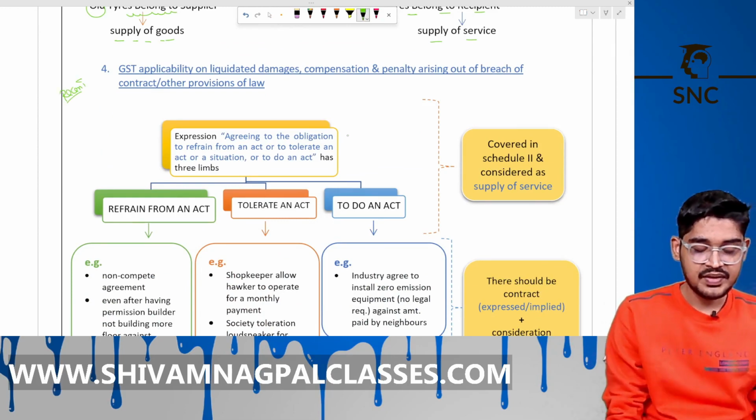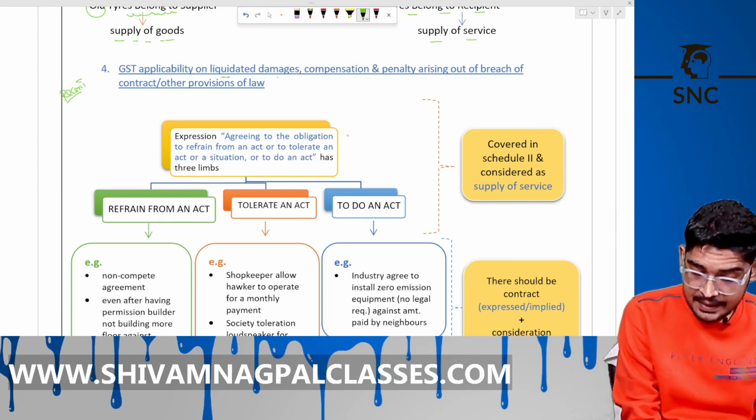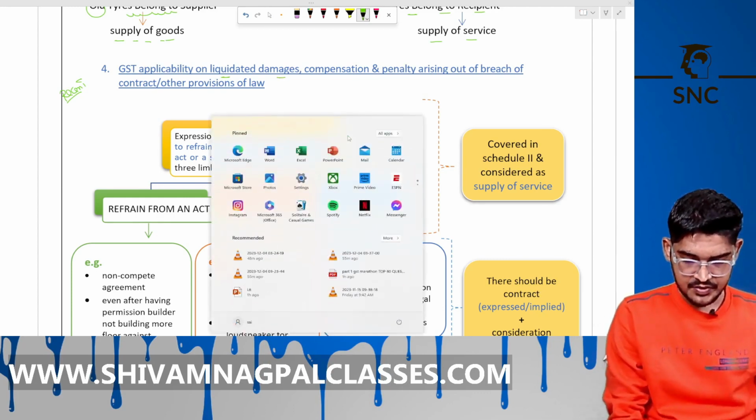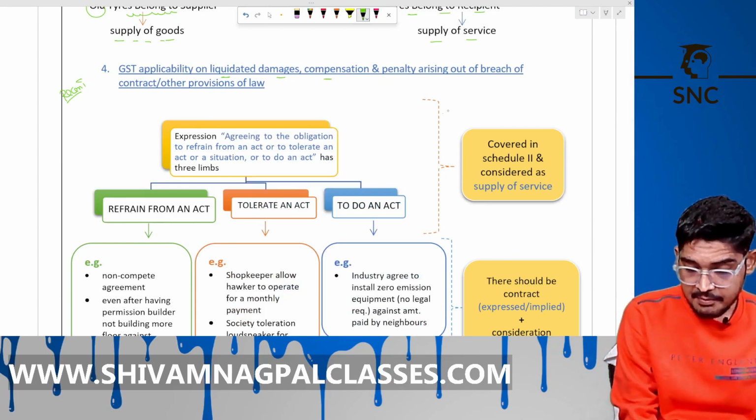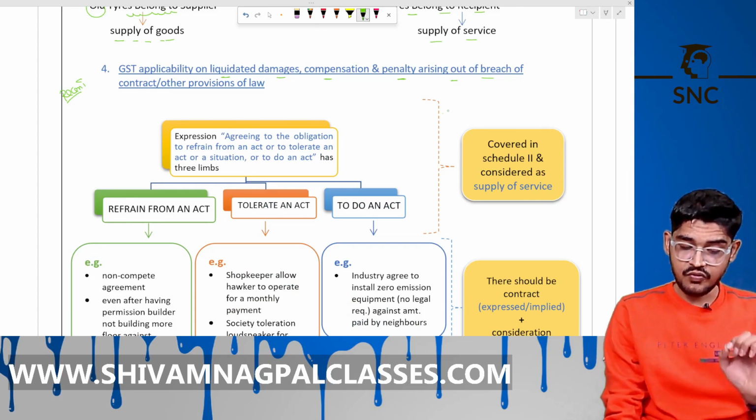Now see here, GST applicability on liquidated damages. Okay, compensation, penalty arising out of breach of the contract and other provisions of law.